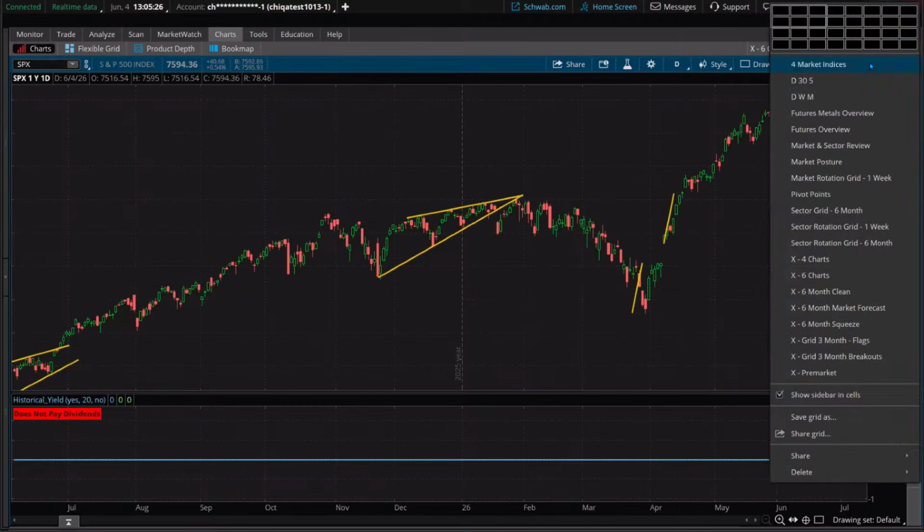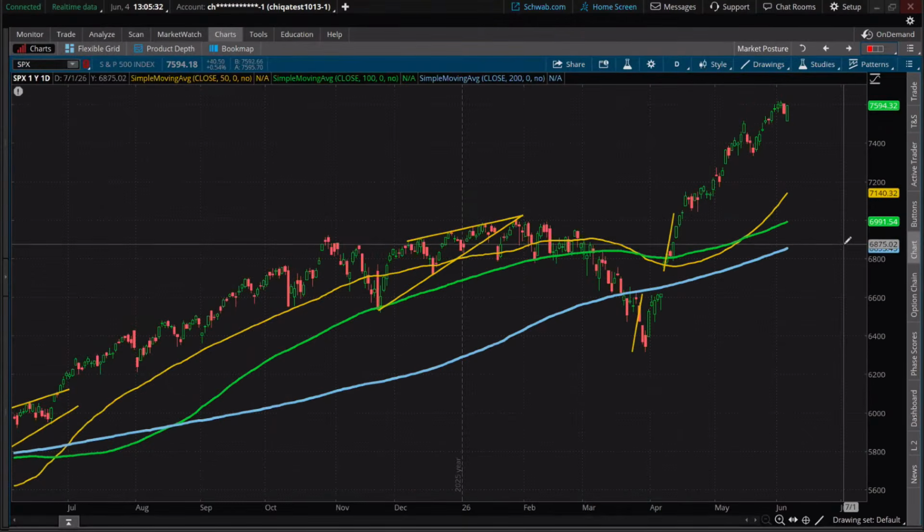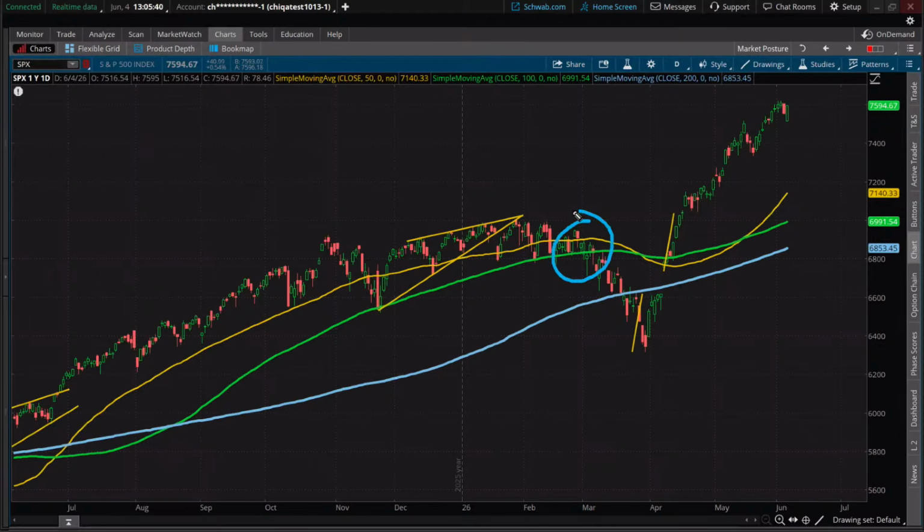I've got it right here too. So this is the one that I utilized from Scott. I found it to be very helpful and effective. We talk about it a lot in this class, but it's just a simple check. Where are we at? And by the way, earlier in this year we were getting signs of weakness, and weakness again over here. But from that point in time, we've been up. And the reason I'm bringing this up is because do we look at bullish type setups or bearish? This can just be a quick guide.